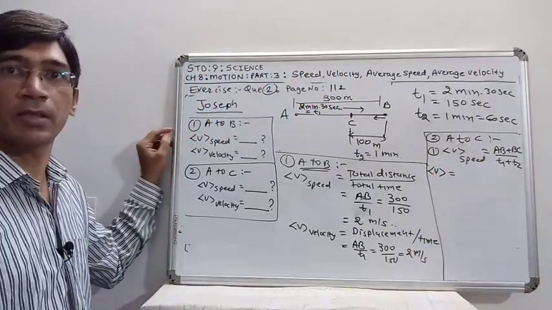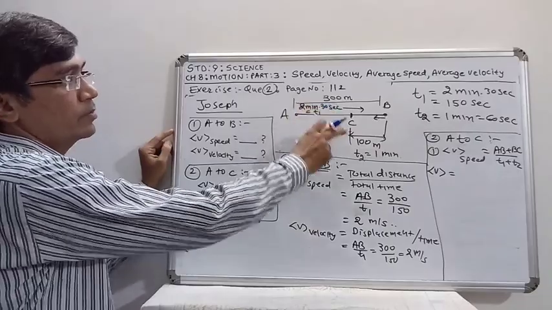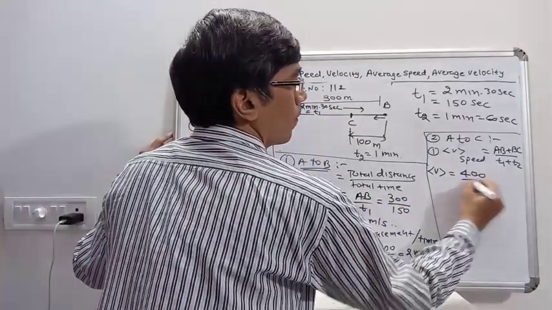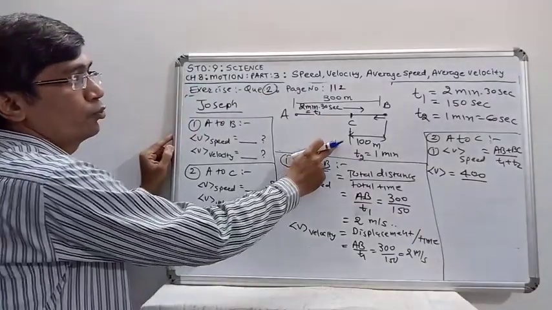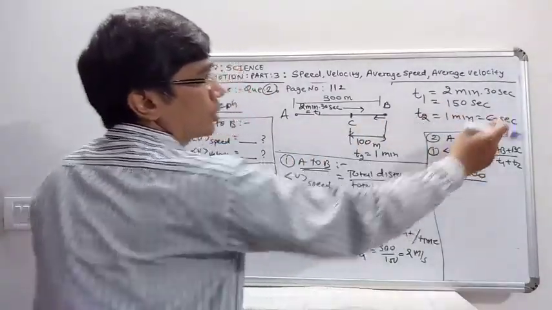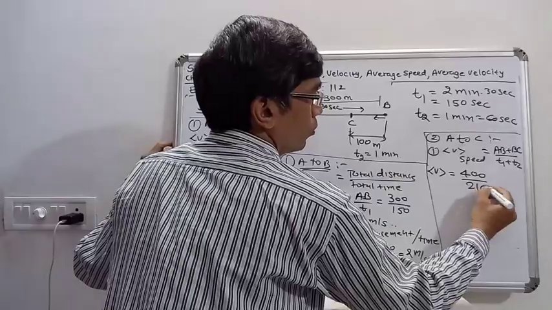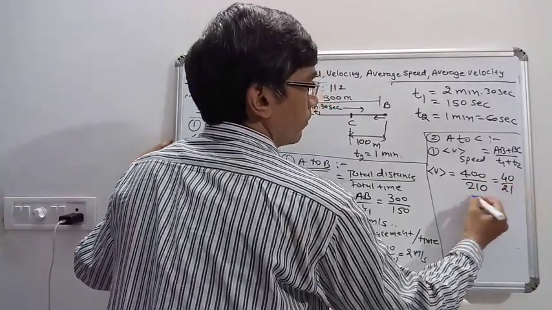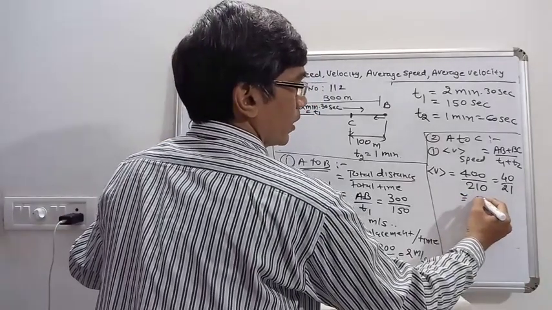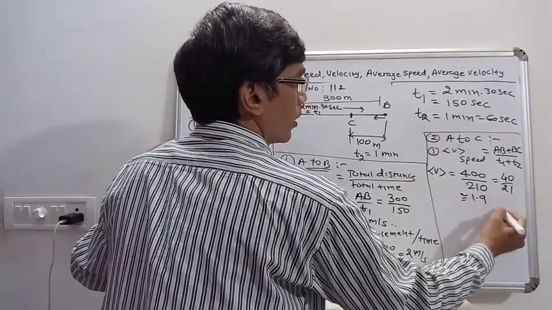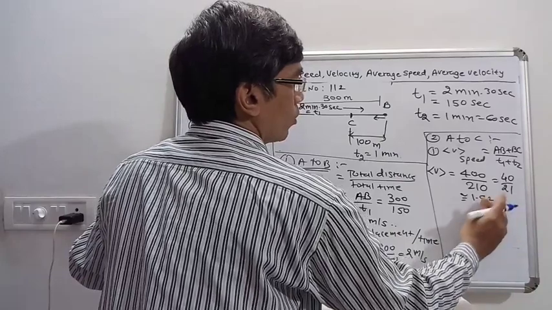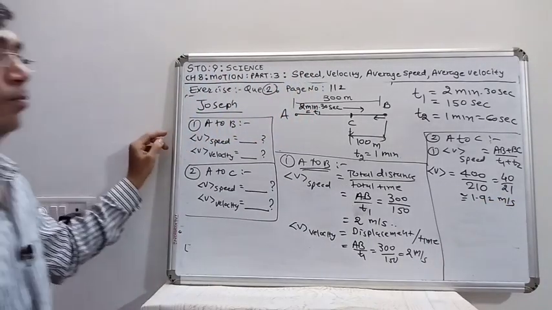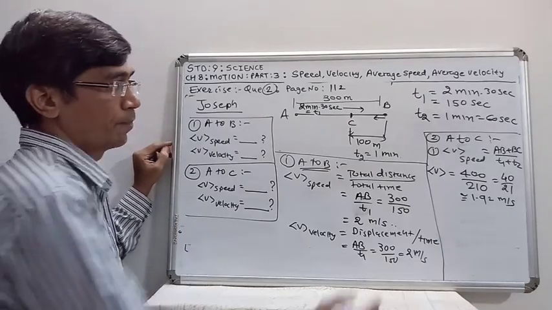So average speed is given by AB plus BC, 300 plus 100, 400, upon T1 plus T2, 150 plus 60, 210. So it is 40 by 21, around we can say 1.92 meter per second, 40 by 21 meter per second.